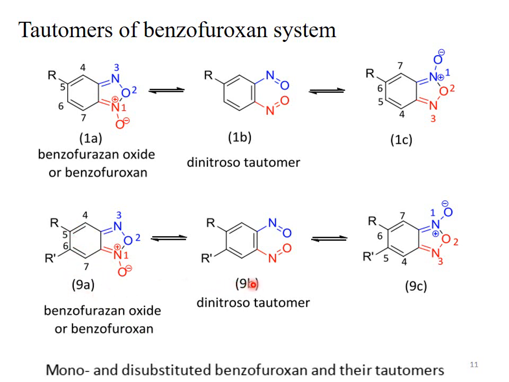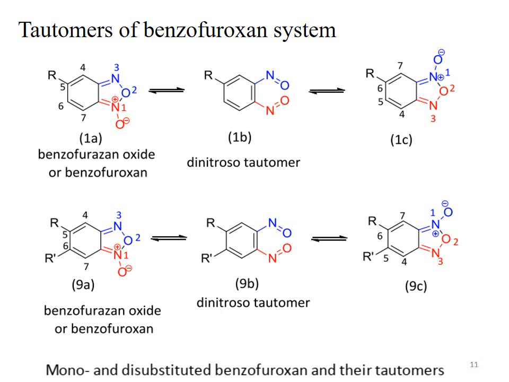The double bond will be created over here, and the lone pair of this nitrogen forms a bond with this oxygen, and the double bond between this oxygen and this nitrogen moves toward this nitrogen. As a result, the positive charge of the nitrogen is neutralized, and this nitrogen will form a bond with this oxygen, and at the same time the bond between this nitrogen and oxygen moves towards the oxygen because oxygen is more electronegative.